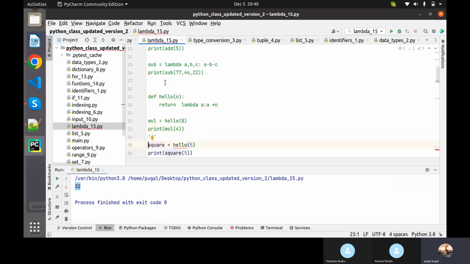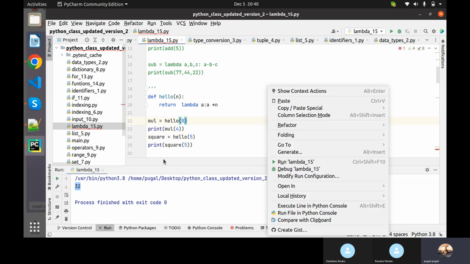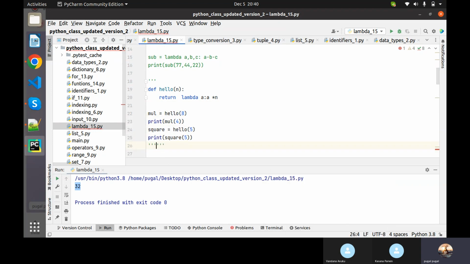I think I've completed something using this function only. Here, one object I've created with 8, another object I've created with 5, and this 8 into 4 is 32, this 5 into 5 is 25, it will return. You can clearly see that. Let me comment this one. Here you can see it is returning 25.